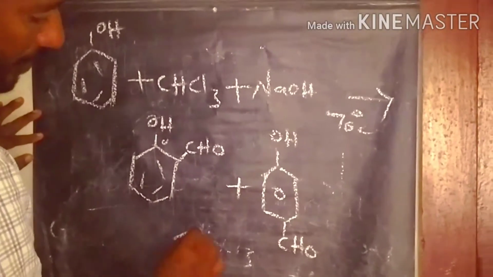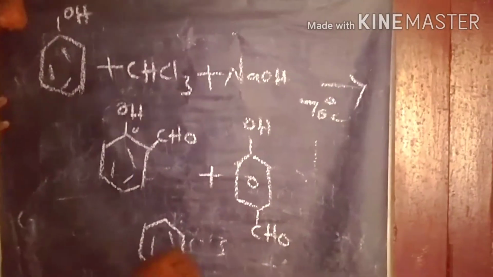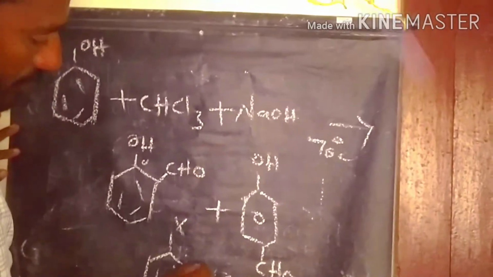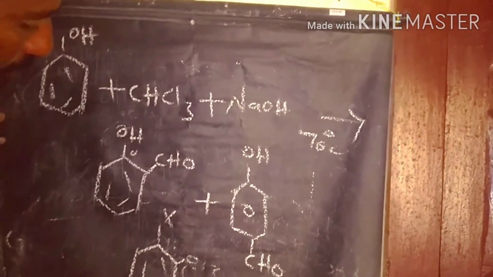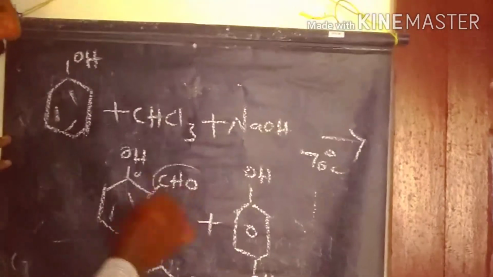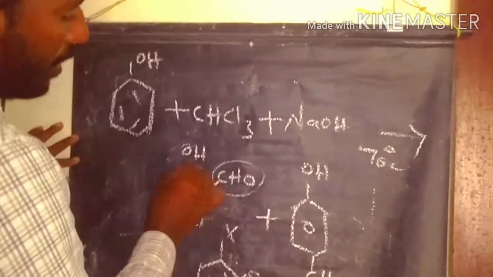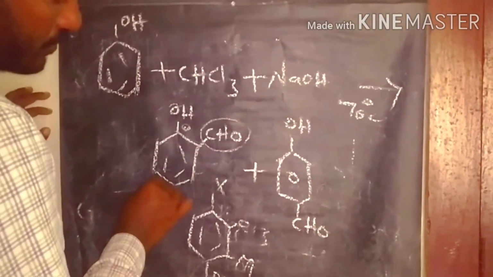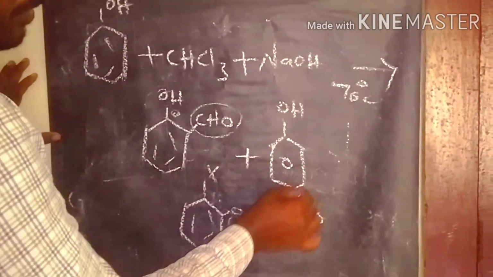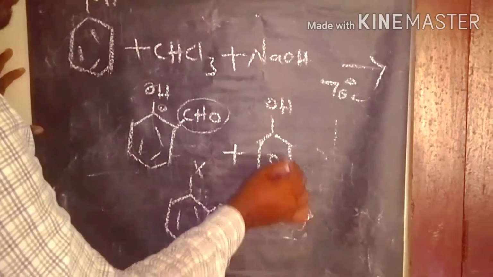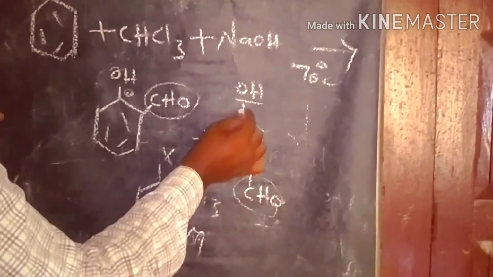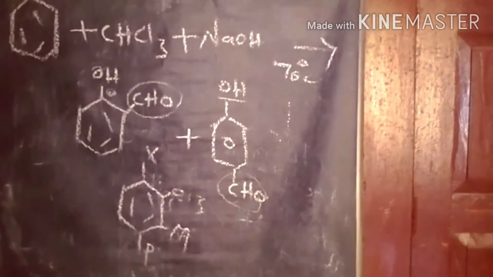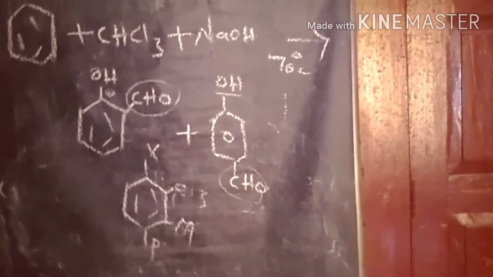We know very well about monosubstituted benzene. Taking an example, this is the ortho position, meta position and para position. Here the hydroxy group is on the ortho position, so we call it ortho-hydroxy benzaldehyde. In this one the hydroxy group is on the para position, so we call it para-hydroxy benzaldehyde.